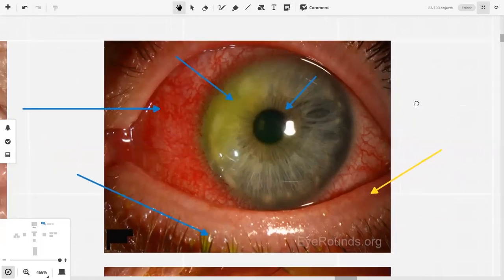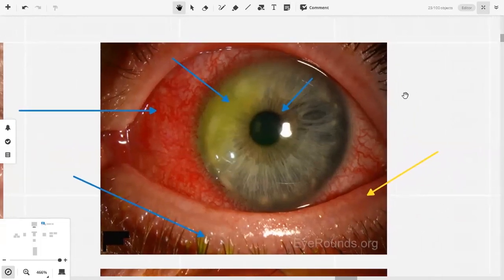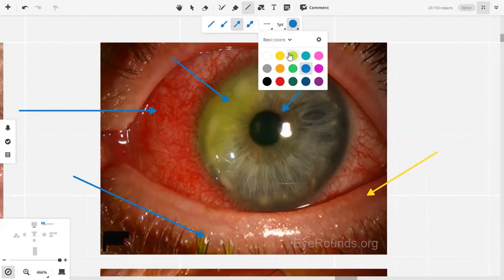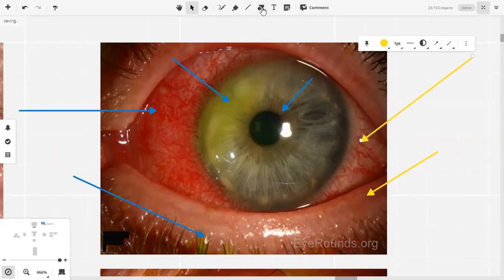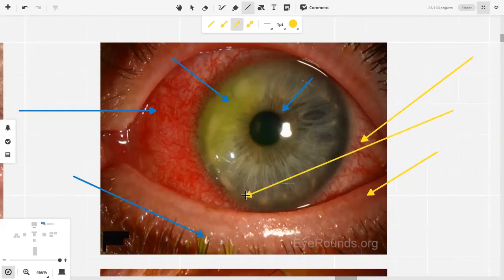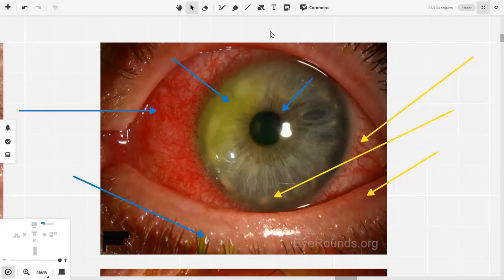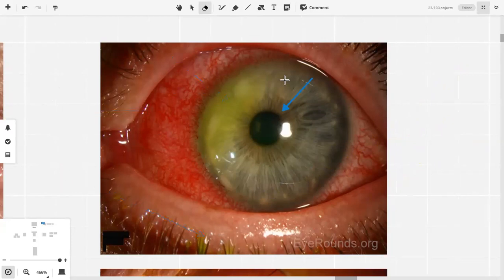So, what is your diagnosis? In a patient who presents with a red eye, he has diffuse conjunctival and circumciliary congestion. There is staining of the cornea. The eyelashes are normal. The pupil is constricted. There is no conjunctival discharge. There is no hypopyon. So your diagnosis is corneal ulcer, or keratitis. That is good because the cornea is involved and there is circumciliary congestion, the two most important positive findings.